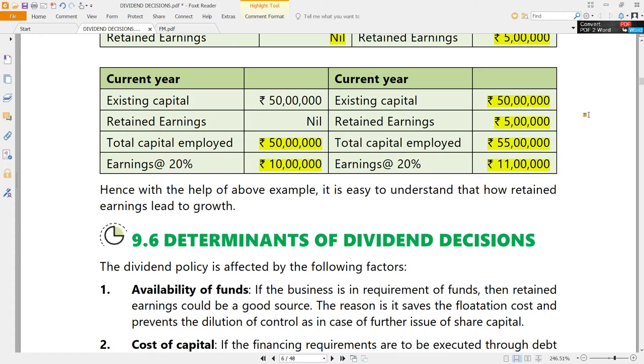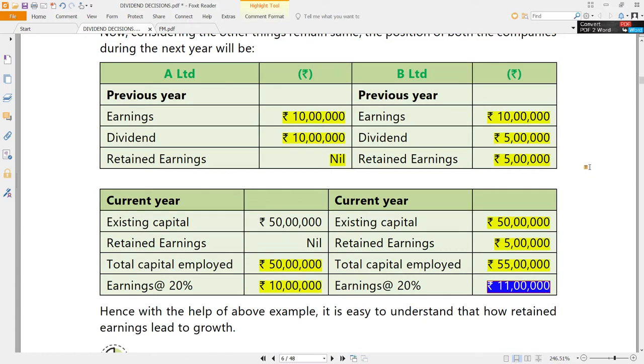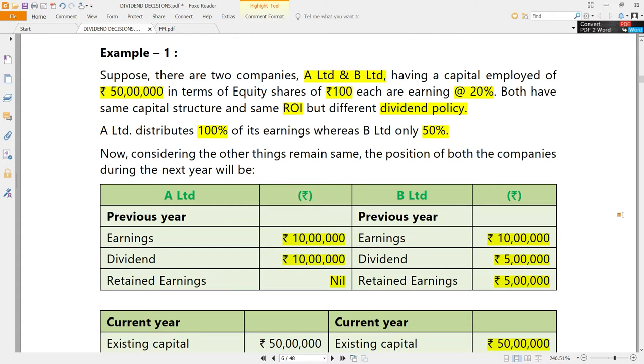So what is the growth of earnings in B Limited? Growth of earnings in B Limited is 10%. Earlier it was getting 10 lakhs. Now it got 11 lakhs. So 10% growth happened in B Limited. So the point is, how did we get this 10%? What is the growth rate of B Limited? How did we get this 10%?